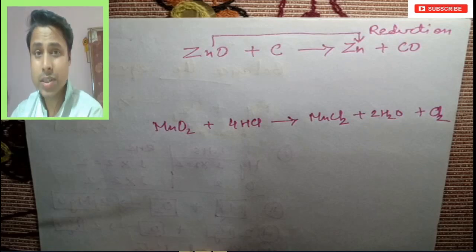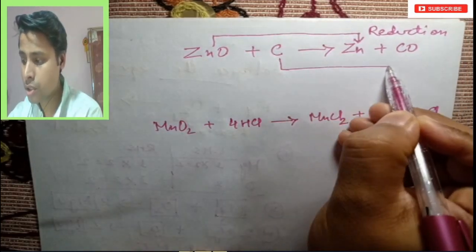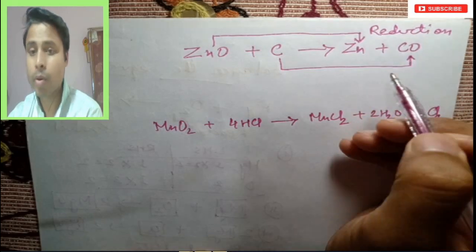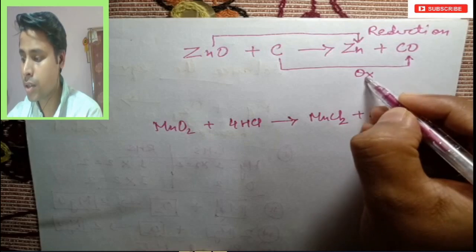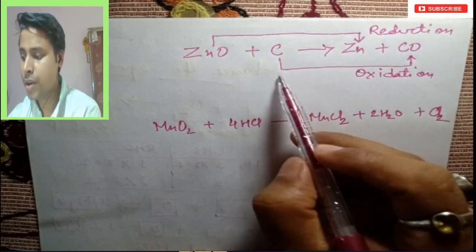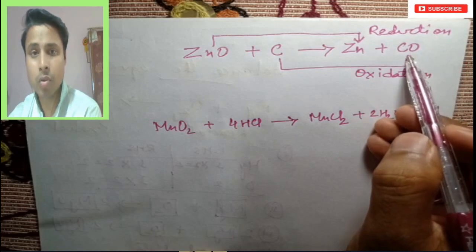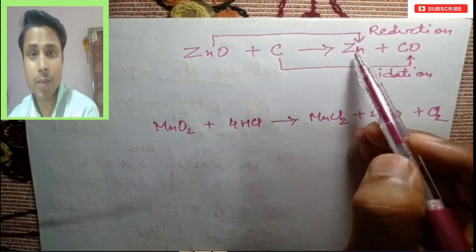Now who has taken the oxygen? ऑक्सीजन, कार्बन जो है ऑक्सीजन को ले लिया है और लेके कार्बन मोनोऑक्साइड बन गया है. So it has taken the oxygen and that's why this process we call oxidation. So carbon is oxidized into carbon monoxide and zinc oxide is reduced into zinc, right?